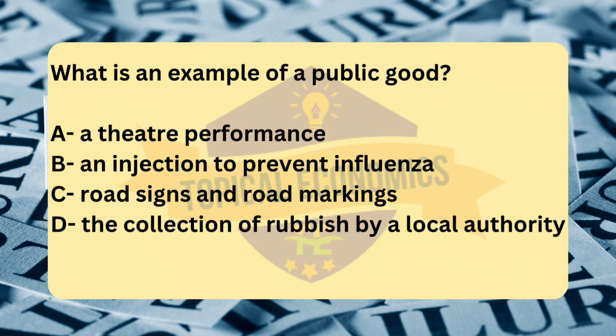Analyzing the other options. Option A. A theater performance is excludable, you must buy a ticket to access it, and rivalrous, if one person is sitting in a seat, it is not available for someone else. Therefore, it is a private good, not a public good. Next, option B. An injection to prevent influenza, like the flu vaccine, is excludable, only those who pay or receive it have access to it, and rivalrous, a limited number of vaccines are available. It is also a merit good but not a public good because it does not meet the non-excludability or non-rivalrous criteria.